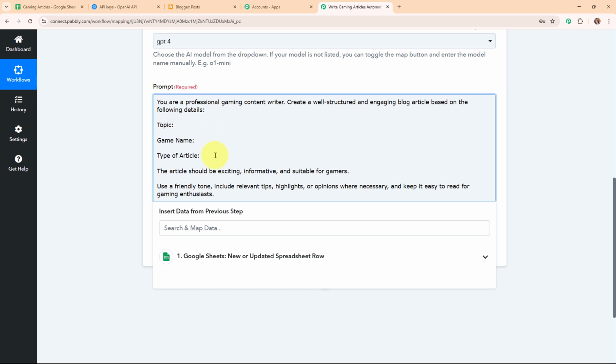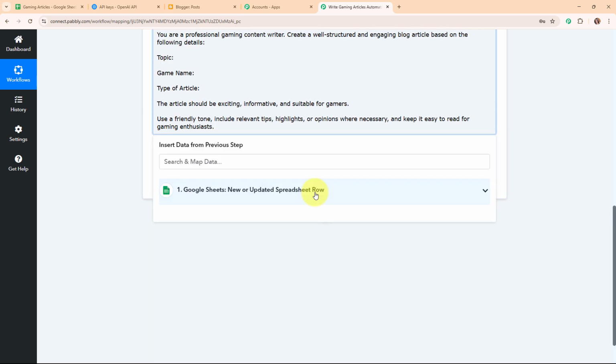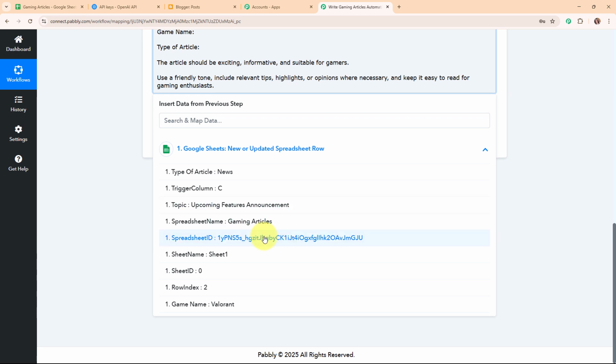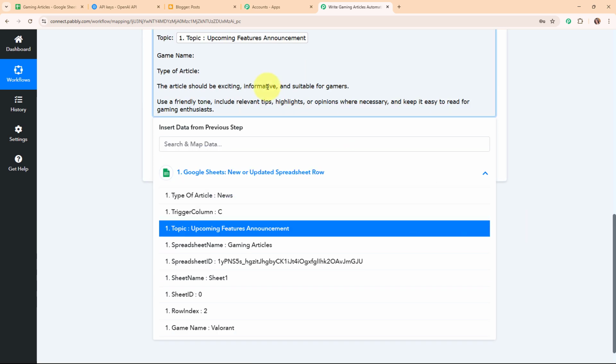Alright, so now instead of entering these details manually, I'm going to map the data. Mapping data means inserting data from a previous step. That means I'm going to map the data from the response that I've received in my trigger step or my previous action steps. Mapping makes the text dynamic, so that whenever we receive new details in our Google Sheets, Pabbly Connect is going to capture the response automatically and instantly, and the previously existing detail will be updated with the new one. So here, for the topic, I'm going to map the topic.